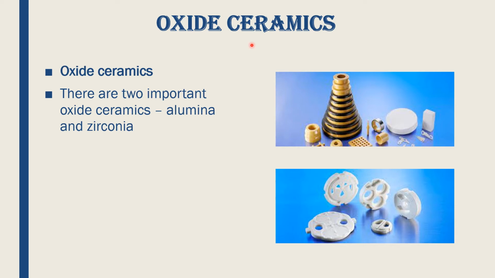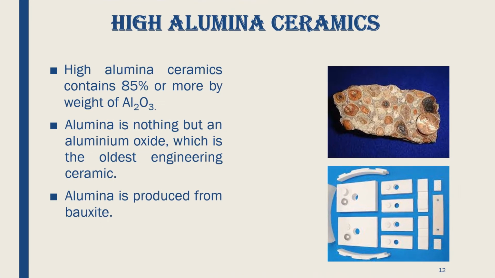Oxide ceramics. There are two important oxide ceramics, alumina and zirconia. High alumina ceramics contain 85% or more by weight of Al2O3. Alumina is nothing but an aluminium oxide, which is the oldest engineering ceramic. Alumina is produced from bauxite.